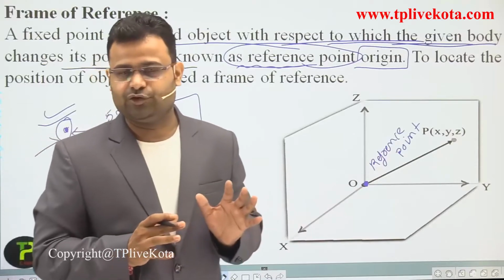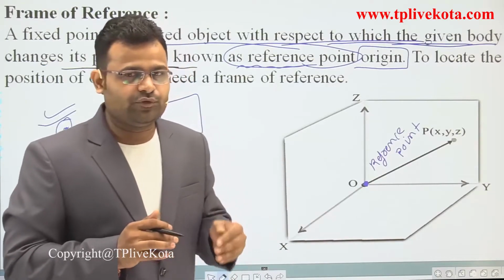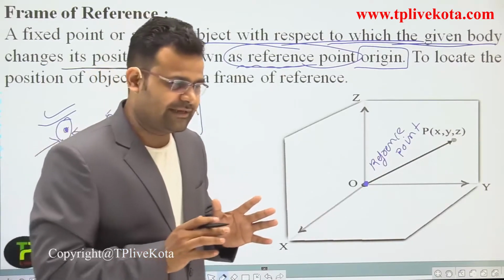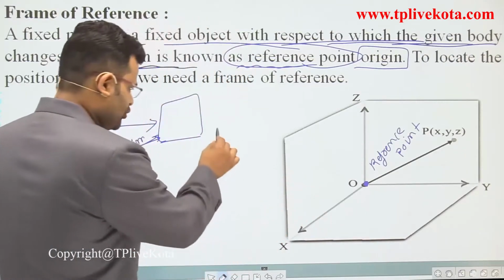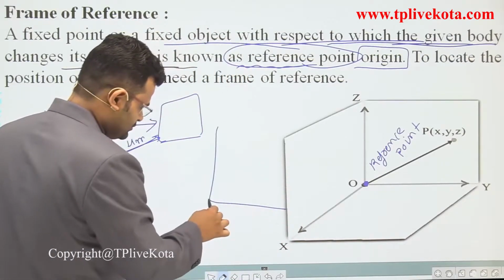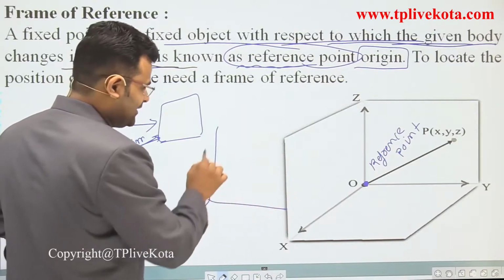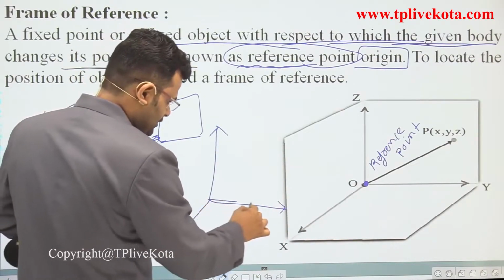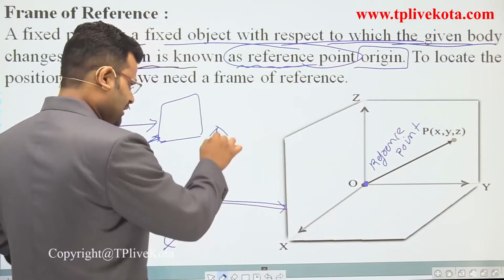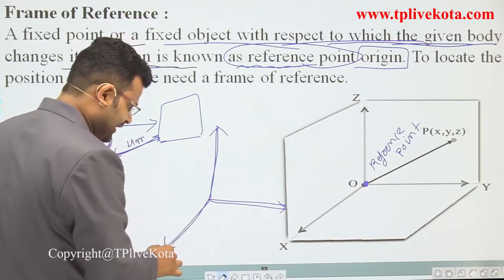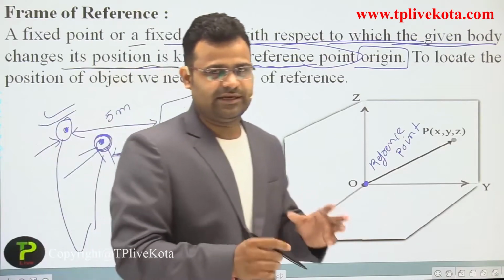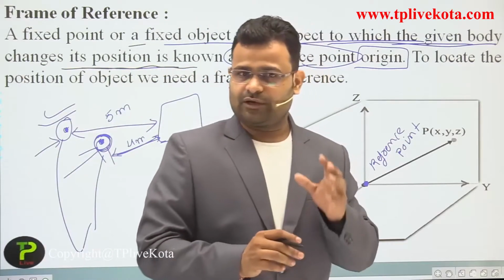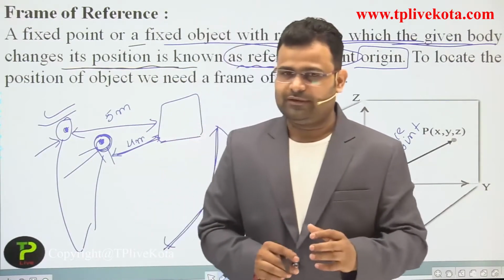If you are moving in one dimension, let's suppose that is the corner of our room, it has one dimension, another dimension, and that dimension. So we have 3 dimensions at the corner of our room.